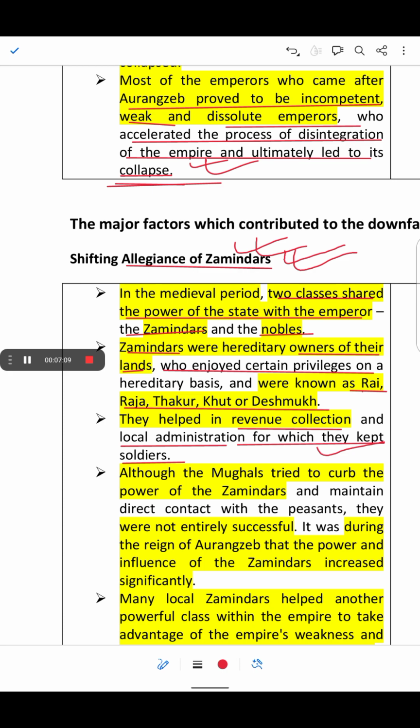Although the Mughals tried to curb the power of the Zamindars and maintain direct contact with the peasants, they were not entirely successful.